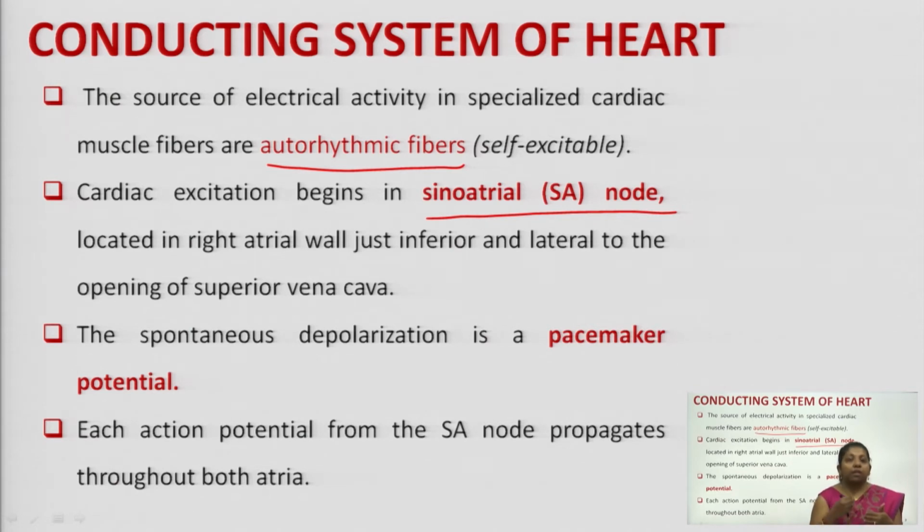The point present exactly inferior and lateral to the superior vena cava in your right atrium is termed the SA node or sinoatrial node.